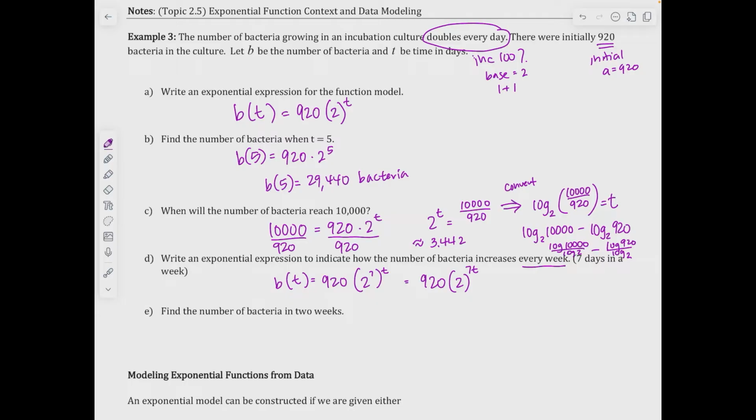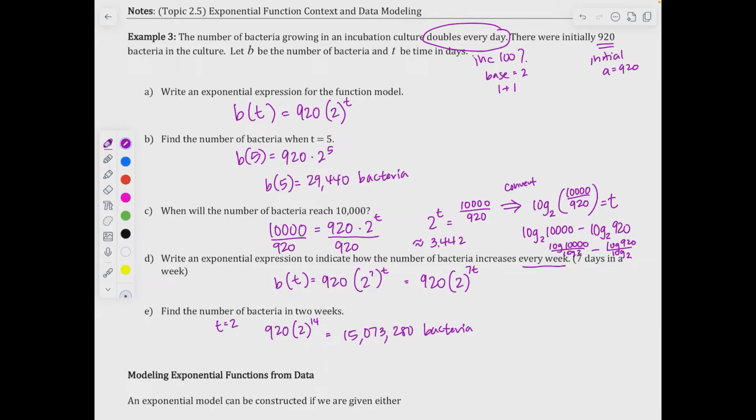And then the last, find the number of bacteria in 2 weeks. So number of bacteria in 2 weeks, 920 times 2 to the 14th power, because that means that t was equal to 2 in this case. And so therefore, we're looking at 15,073,280 bacteria. Okay, so that's how we would be using our equations.